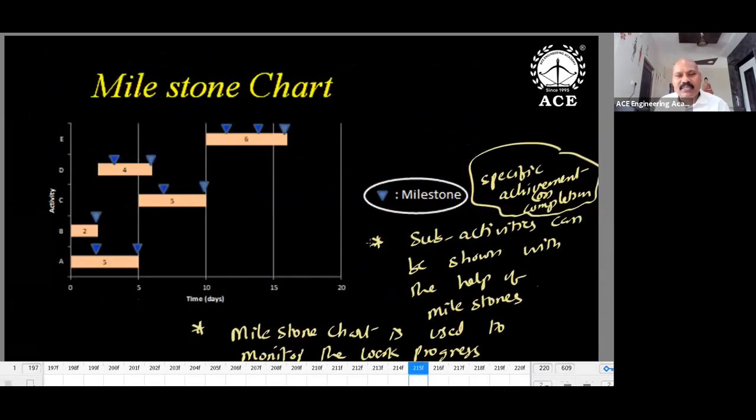Milestone chart, how is it different from the previous? In a milestone chart, we divide an activity into sub-activities. Sometimes a big activity can be divided into small pieces, so one activity will contain sub-activities. That information may be available in a milestone chart. Not only that, in a milestone chart, we can show the project progress also: how much work is completed, how much percentage of work is completed. Each milestone indicates a significant achievement. This activity contains 2 milestones. First milestone is over means one portion of the work is over. Second portion is pending.